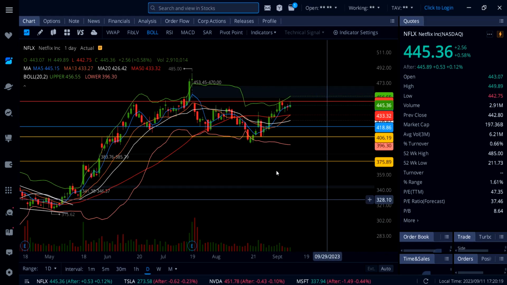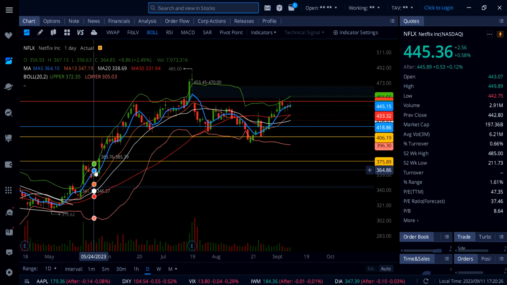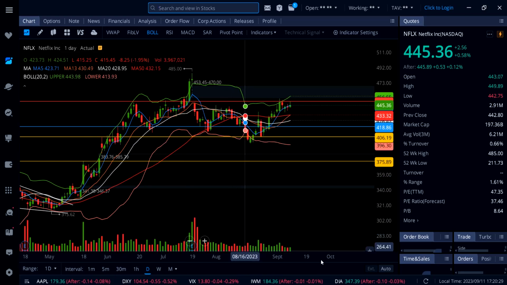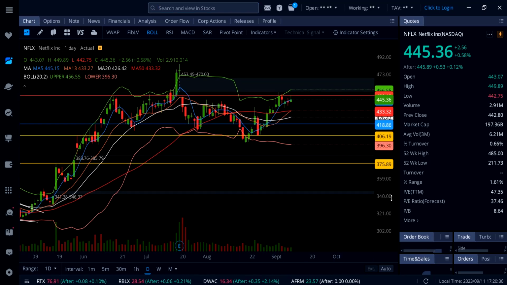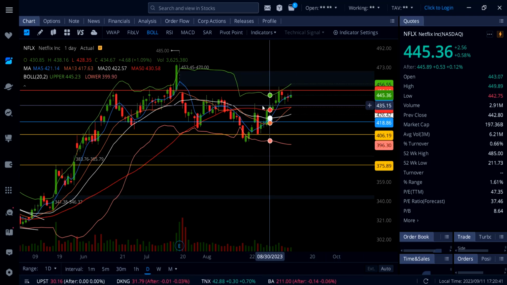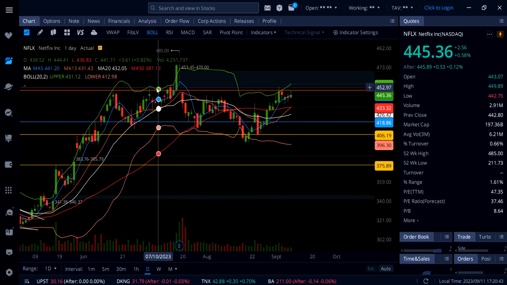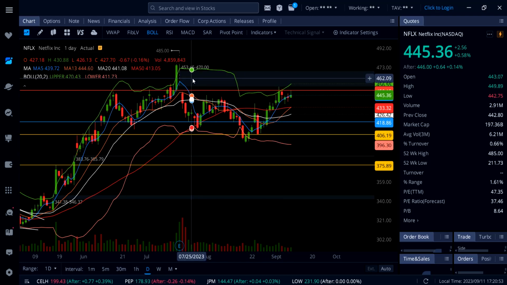On Netflix, it's up 0.5%, and Netflix coming down to exactly blue line 5 estimate right here, 445-ish, and holding that as a support into closing. Not really doing much today. It got up to almost 450, getting rejected and coming down. Looks like some sort of a consolidation here on Netflix before we get to see that next big breakout all the way up to 470, and that would be a breakout above 450. So I'm waiting for that confirmation. Netflix needs to break 450, and then this thing heading up to 470.